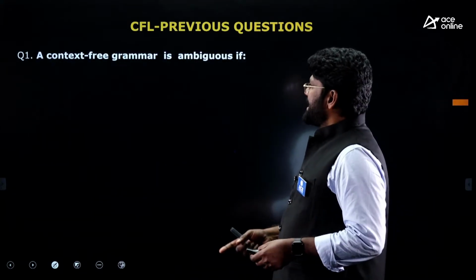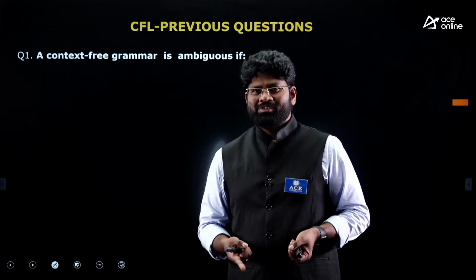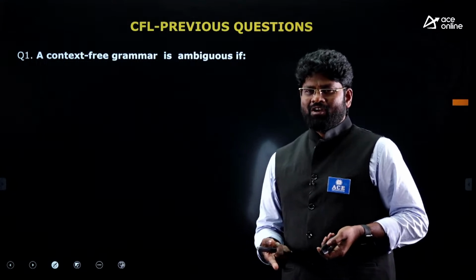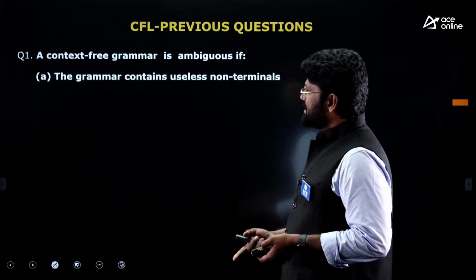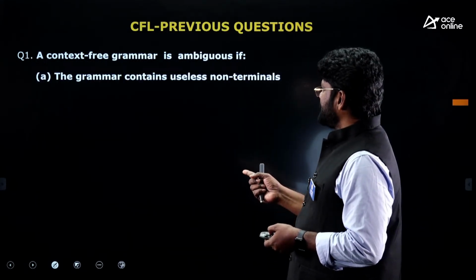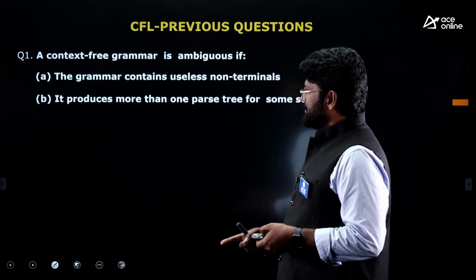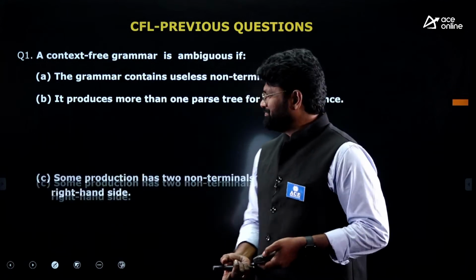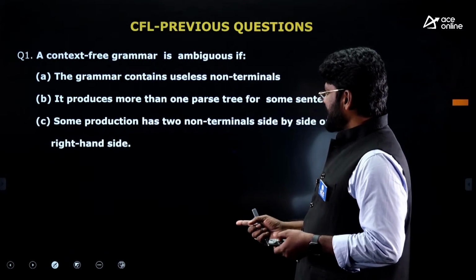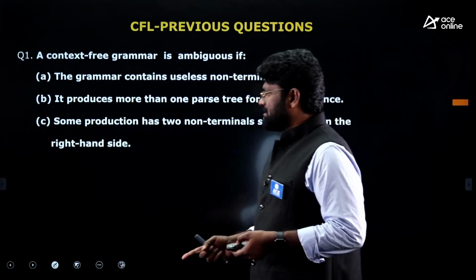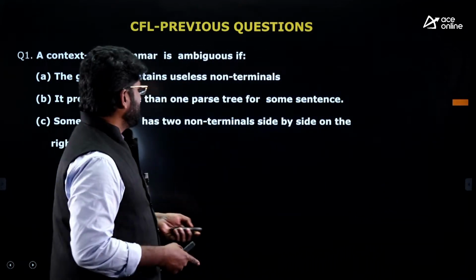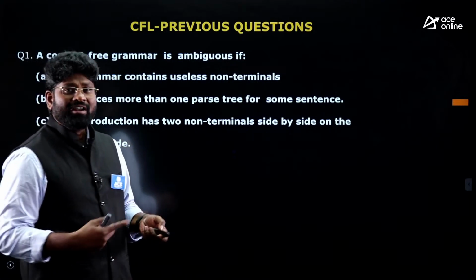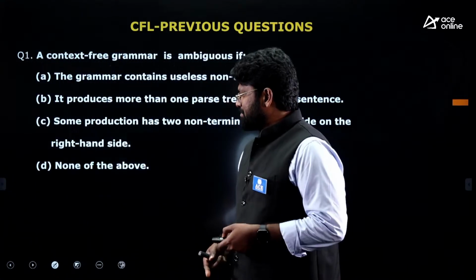Just look into this. A context-free grammar is ambiguous. This is a very simple question. When you want to say some grammar is a context-free ambiguous grammar, what is the first thing? A grammar that contains useless non-terminals. It produces more than one parse tree for some sentence. That's the absolutely right answer. And some productions have 2 non-terminals side by side on the right-hand side. And we have option D, none of the above.